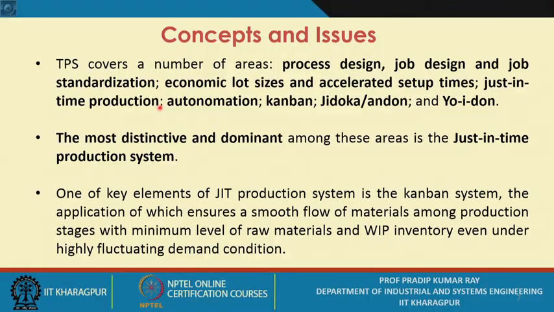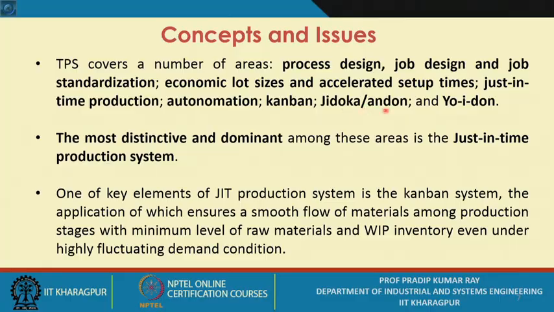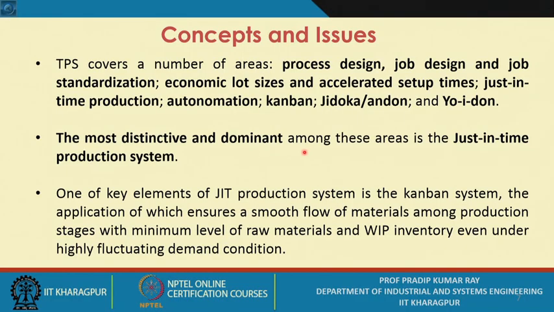Just-in-time production, this is one of the key areas in TPS. Automation, this is actually a Toyota coined term. It means if you start producing a defective item at a particular machine tool, the machine will stop immediately. The Kanban system, Jidoka and Andon. Actually, these are the problem warning systems, Jidoka and Andon, and Heijunka. Heijunka basically means synchronous manufacturing. The most distinctive and dominant among these areas is the just-in-time production system.